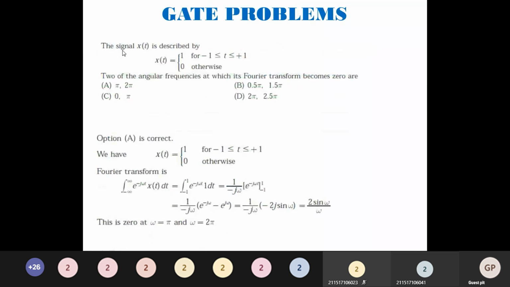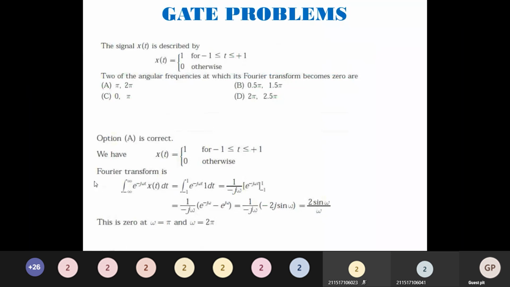The signal x of t is described by x of t is equal to 1 for minus 1 less than or equal to t less than or equal to plus 1, 0 otherwise. Find two of the angular frequencies at which its Fourier transform becomes 0. First, we'll try to find the Fourier transform for this. Then we will see at which two frequencies it becomes 0.